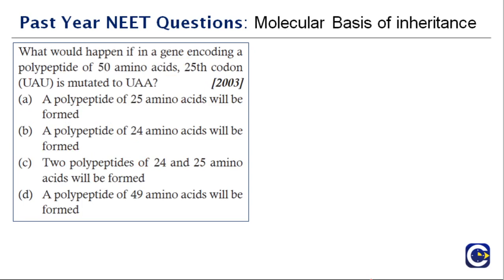What would happen if in a gene encoding a polypeptide of 50 amino acids, the 25th codon UAU is mutated to UAA? First of all, you need to know that UAA is a stop codon.